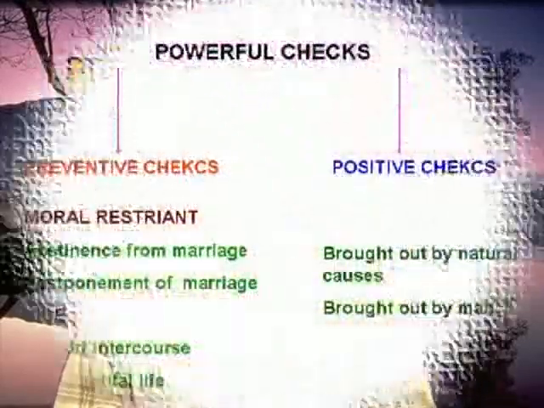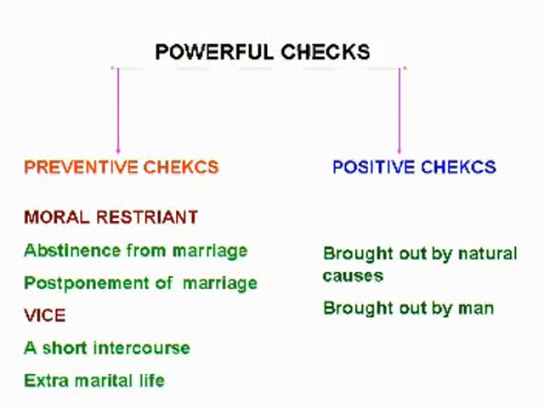What are the powerful checks? According to Malthus, he categorized 2 ways. One is positive check, another one is preventive check. Preventive checks mean to prevent the birth. As per Malthus, he suggested celibacy. Through celibacy, that is avoiding marriage, that is a moral restraint. And also he advised the postponement of marriage, that is getting married in the latter part of life. These are the 2 ways through which we can prevent the birth.